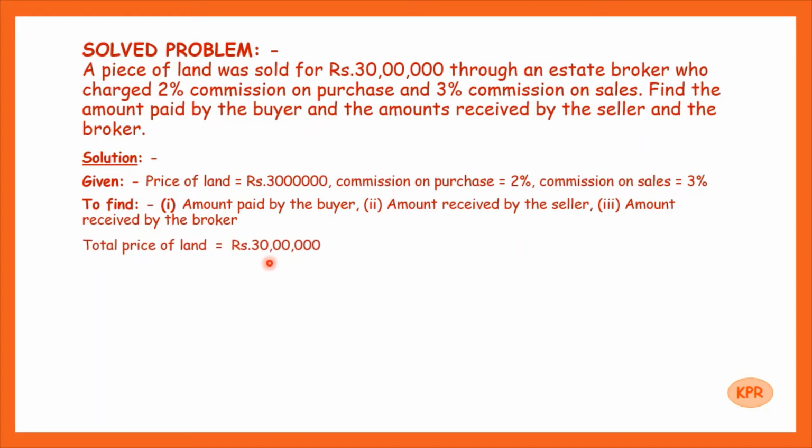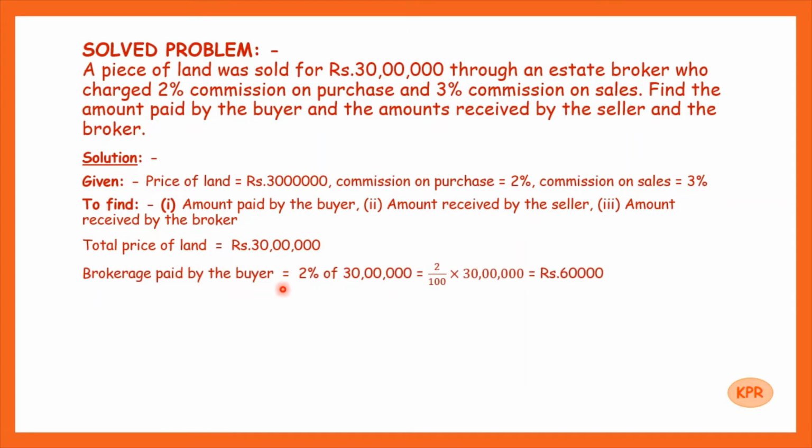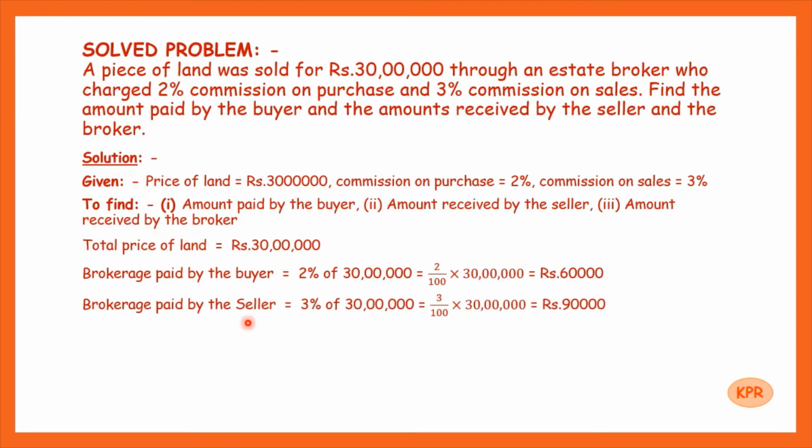Total price of the land is rupees 30 lakhs. Brokerage paid by the buyer: rate of commission from buyer is 2%, that is commission on purchase 2%, so it is 2% of 30 lakhs, that is 2 by 100 into 30 lakhs, that amount is rupees 60,000. Now brokerage paid by the seller: rate of commission on sales is 3%, so it is 3% of 30 lakhs, 3 by 100 multiplied by 30 lakhs, so amount is 90,000.